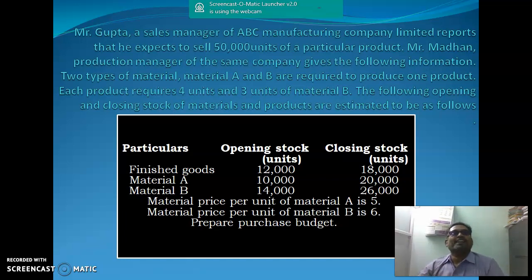The following opening and closing stock of materials and products are estimated to be as follows. Here they have given finished goods opening stock and closing stock, material A opening stock and closing stock, material B opening stock and closing stock. The raw material price per unit of material A is 5 rupees, and for material B it is 6 rupees per unit.